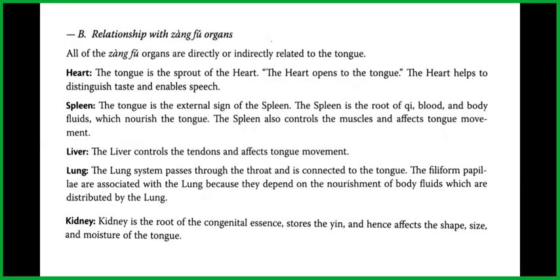The liver controls the tendons and affects tongue movement. And the lung system passes through the throat and is connected to the tongue. The filiform papillae are associated with the lung because they depend on nourishment of the body fluids, which are distributed by the lung. The kidney is the root of the congenital essence, stores the yin, and hence affects the shape, size, and moisture of the tongue.